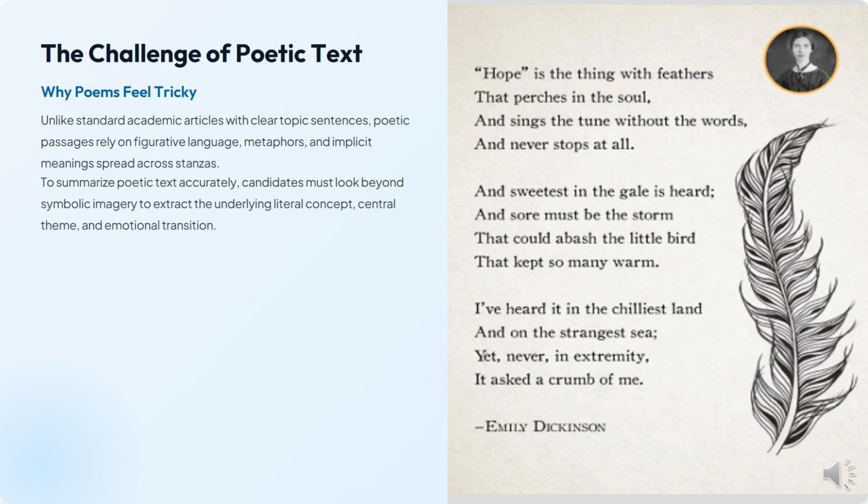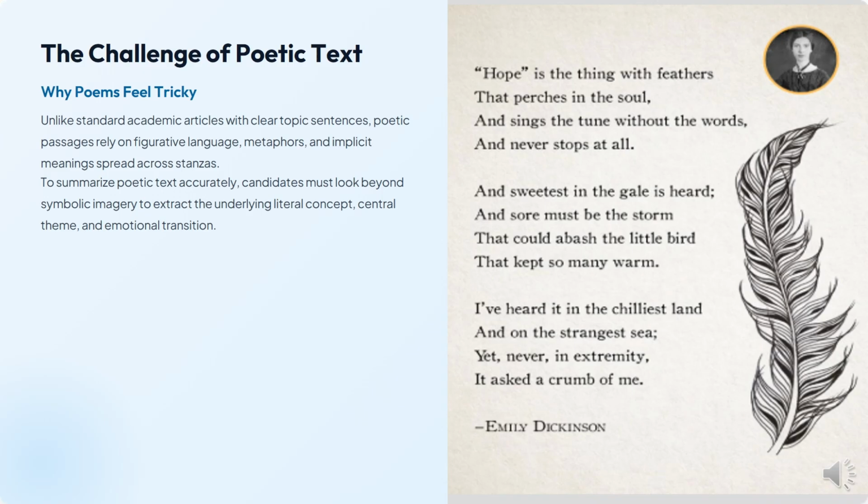In recent exams of PTE, some people reported that they have found some poems in the summarized written text task. So, why are poems more challenging than the academic articles that you usually see in summarized written text? Because poetic passages rely on figurative language, metaphors, and implicit meanings spread across the stanzas.